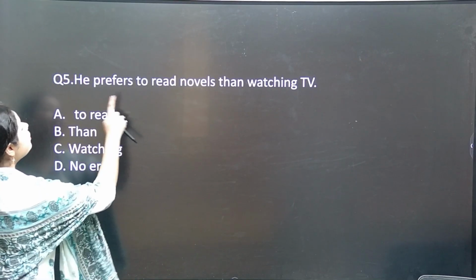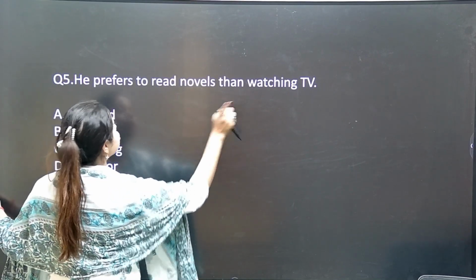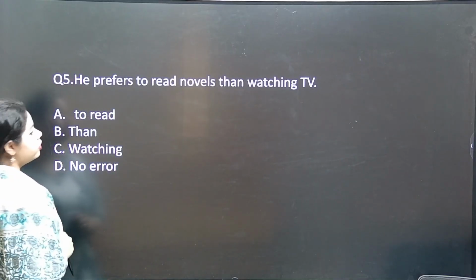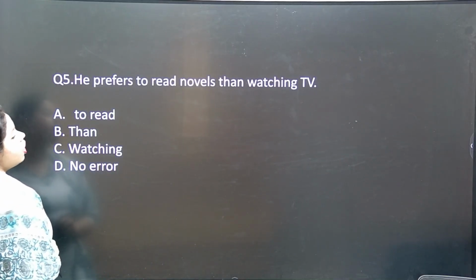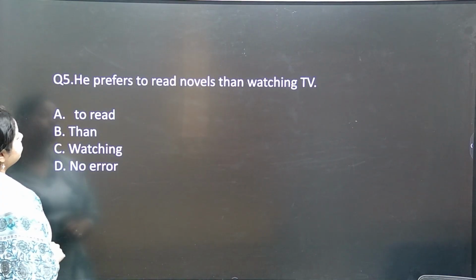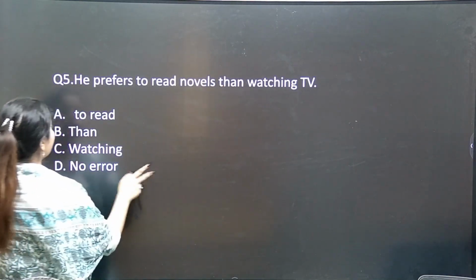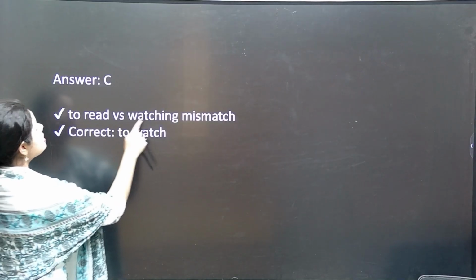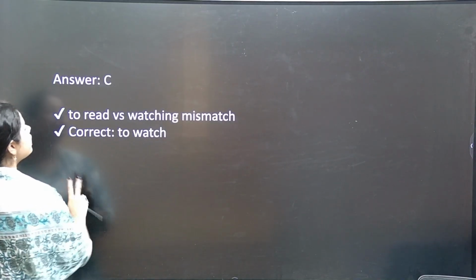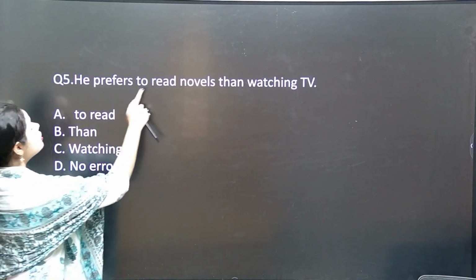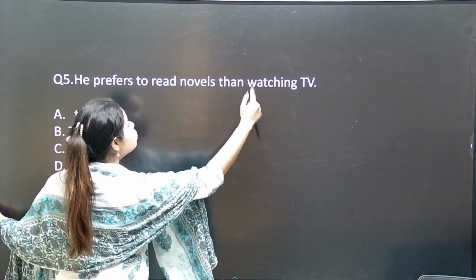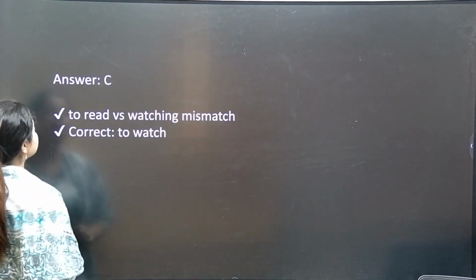Next is, he prefers to read novels than watching TV. He prefers to read novels than watching is going wrong. To read versus watching is a mismatch. So the correct is to watch. He prefers to read novels than to watch TV will be the correct answer.